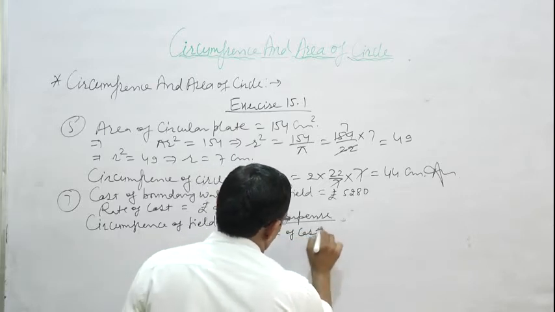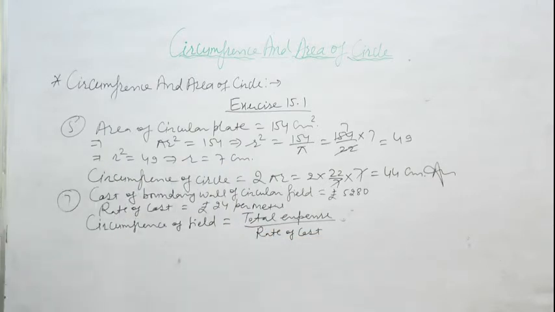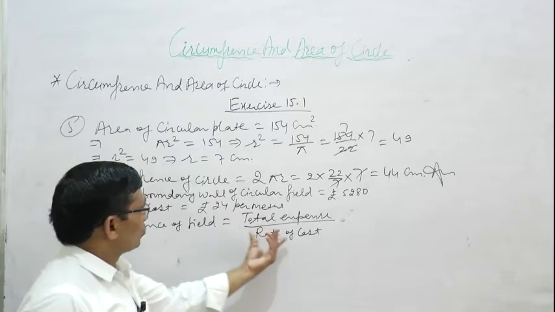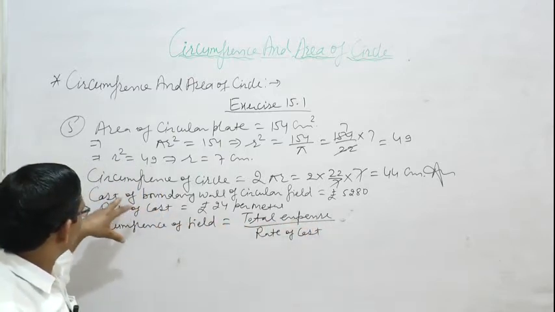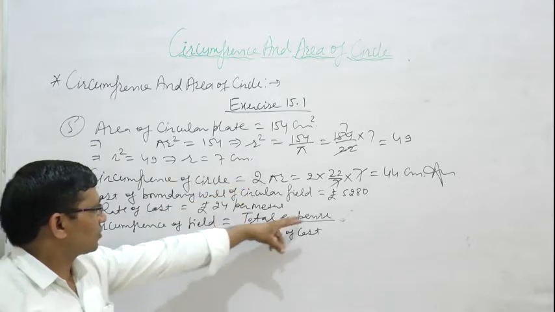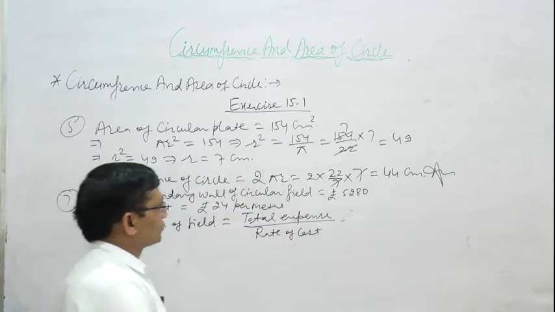Total expense means cost of boundary wall. Cost of boundary wall, this is total expense, divided by rate of cost.